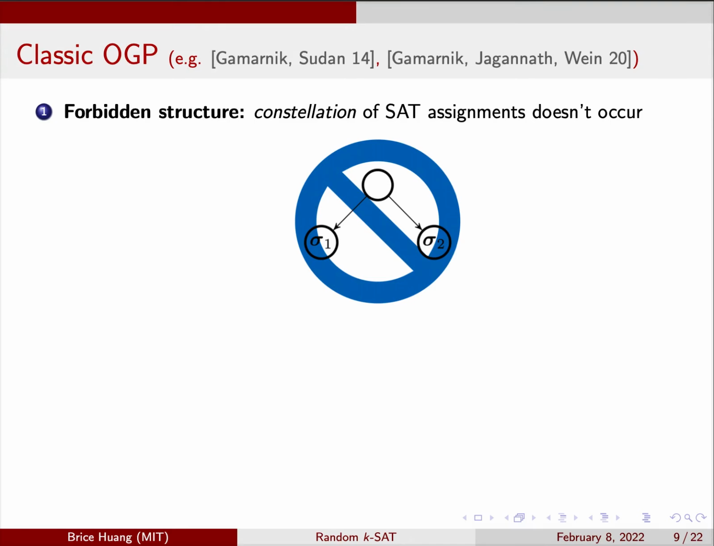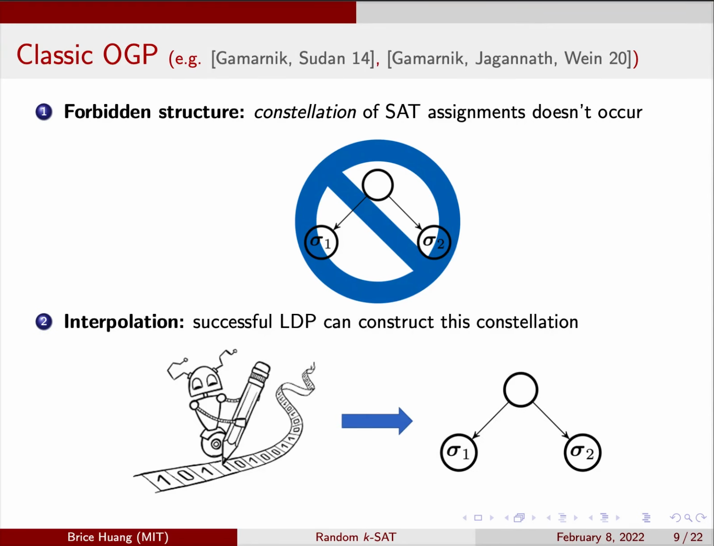Say we want to prove that low-degree polynomials fail at some clause density in the hard regime. First, we show that at this clause density, with high probability, a constellation consisting of two satisfying assignments, a medium distance apart, doesn't occur. The absence of this constellation is a formalization of clustering. Second, we show that if a low-degree polynomial finds a satisfying assignment, it can be used to construct this constellation. By contradiction, this means that low-degree polynomials can't find a satisfying assignment.